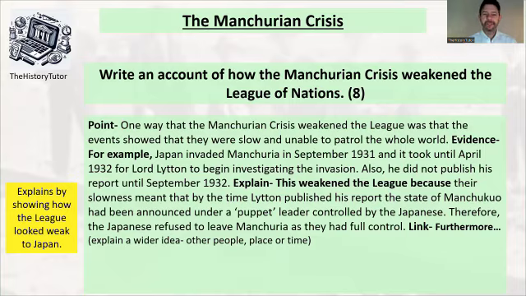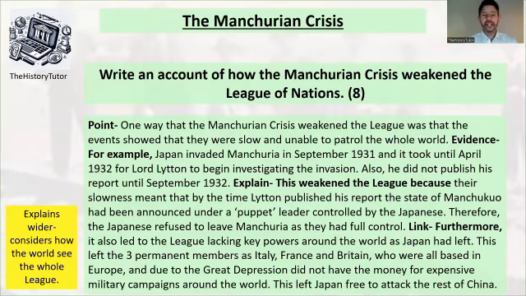So here we go. Here's my idea. Furthermore, it also led to the league lacking key powers around the world as Japan had left the league. This left the three permanent members of Italy, France, Britain, who were all based in Europe, and due to the Great Depression, did not have the money for expensive military campaigns around the world. This left Japan free to attack the rest of China. Now we can also, if you want to, start to think about Italy and what example this sets to Mussolini, and then the Abyssinian crisis. You can start to think about that as well.